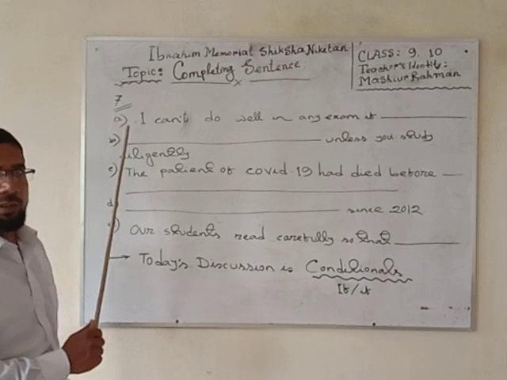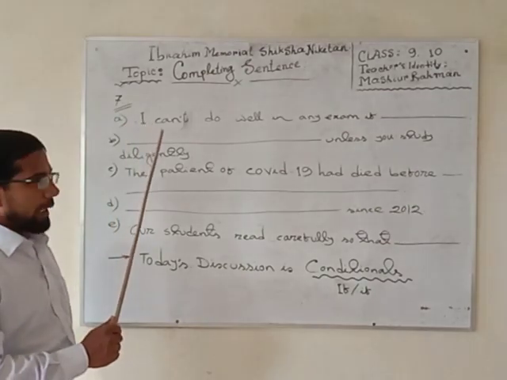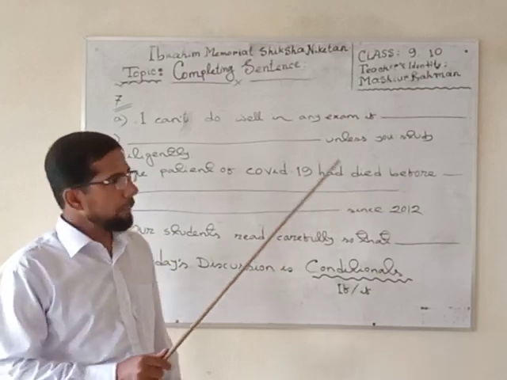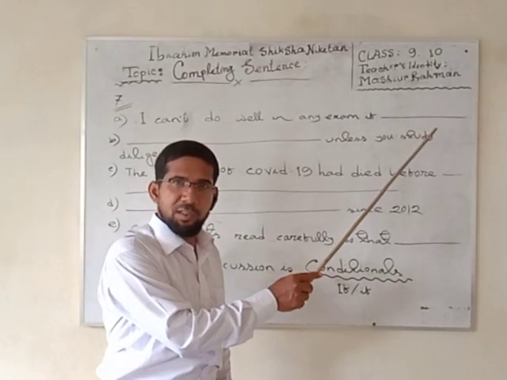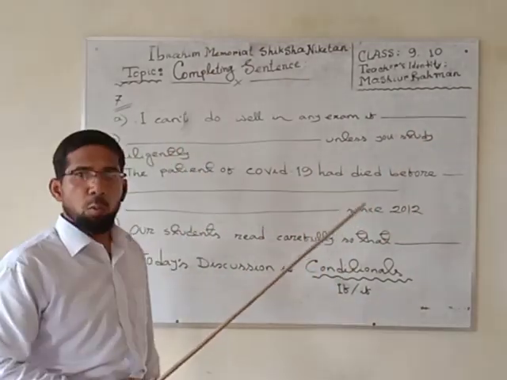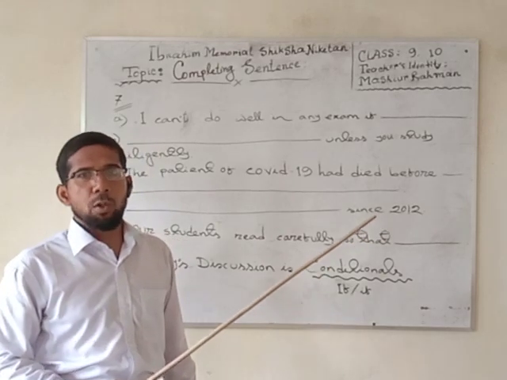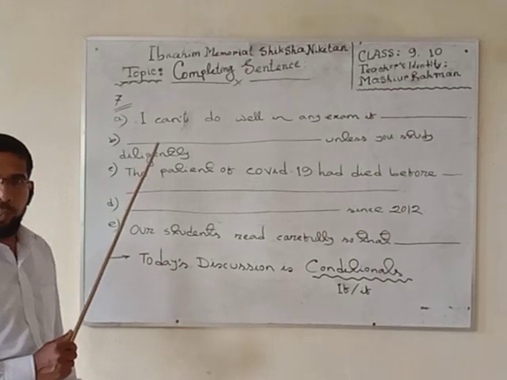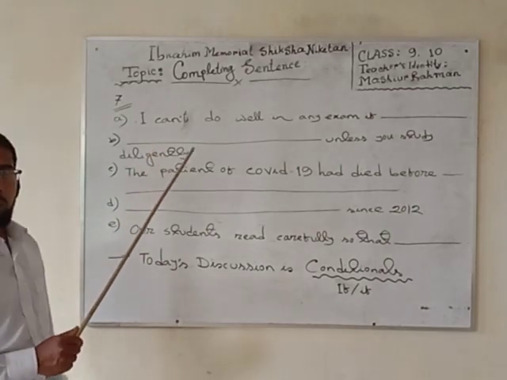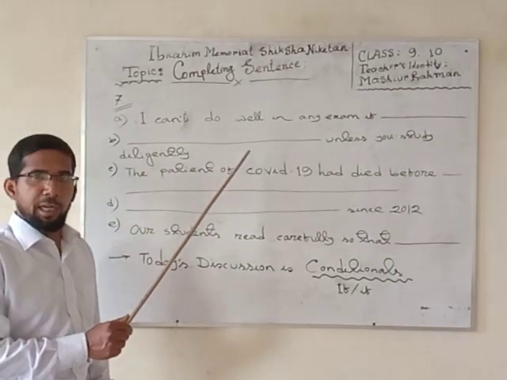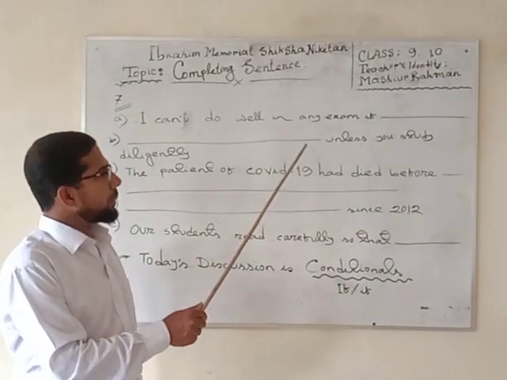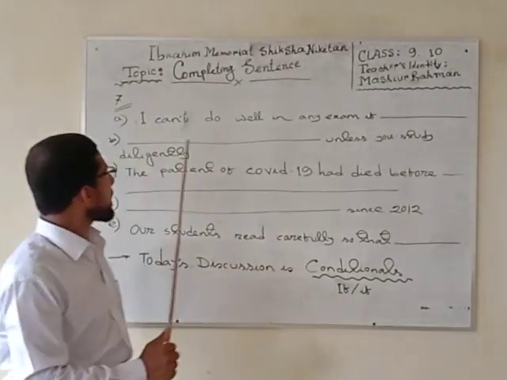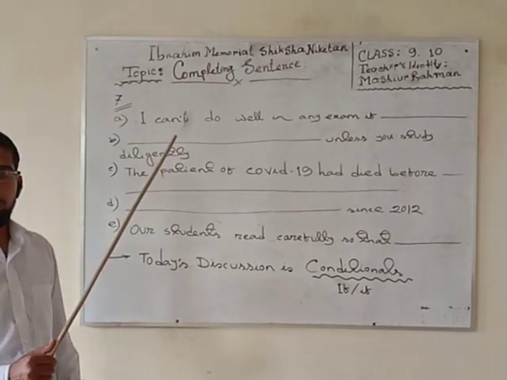I have written the first sentence like, I can't do any exam if, after which you have seen here a larger size dash. It means it's a way of setting a question in any kind of exam. Second one, what do you see? First one, your teacher has given an incomplete mark. After this incomplete dash, the teacher has written here, unless you study diligently.